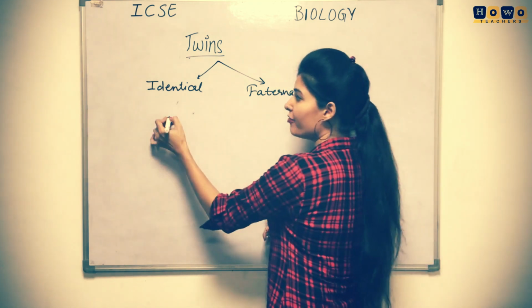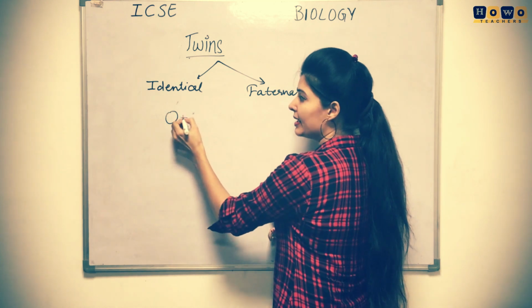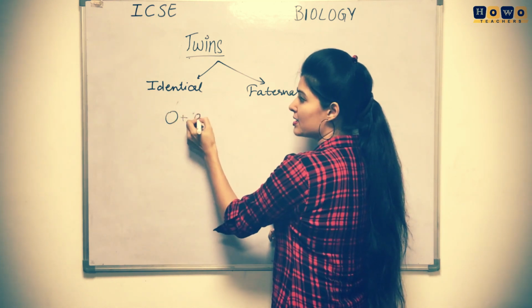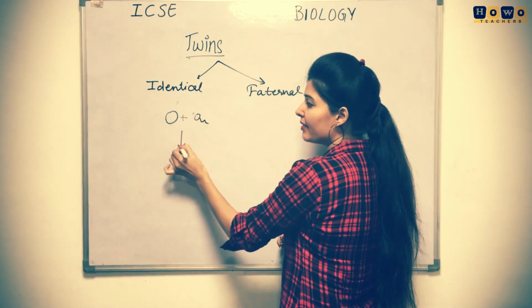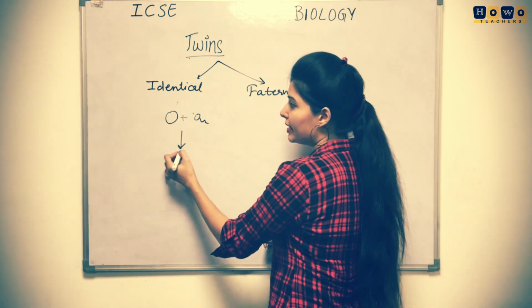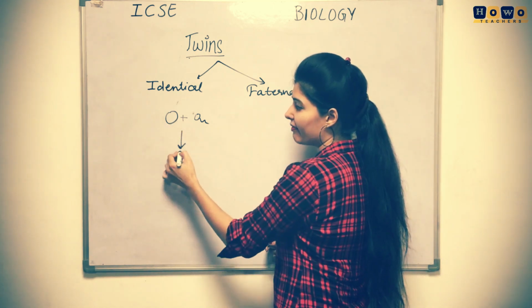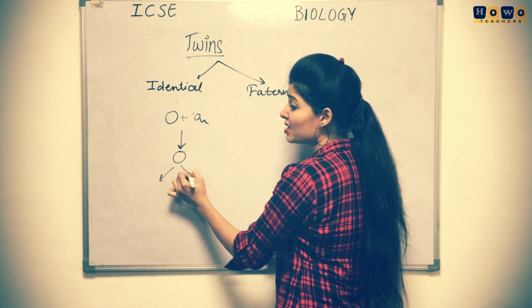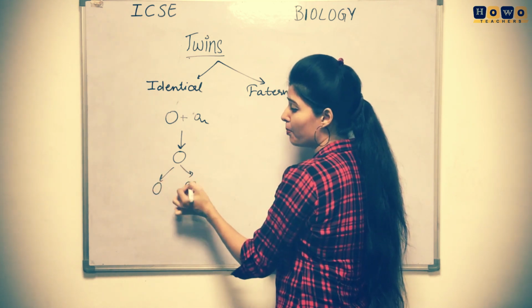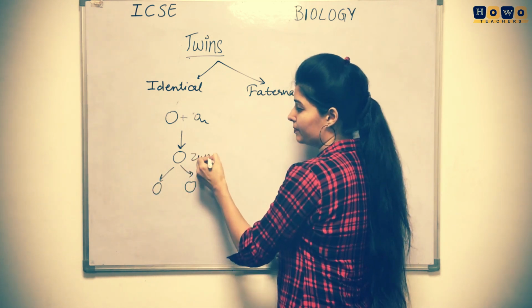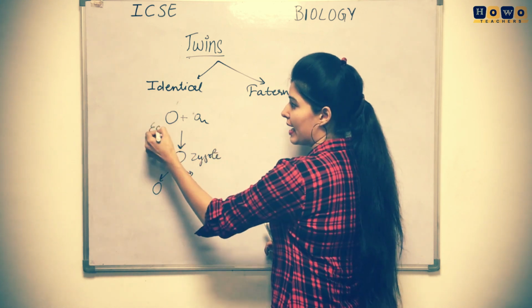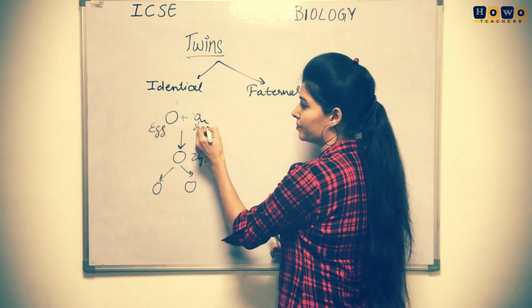Identical twins: if one egg is there and it is going to meet with the sperm, then there will be the formation of the twins. Now let us see, when the zygote is formed, suppose the zygote gets divided into two parts. This is the zygote, this was the egg, this is the sperm.